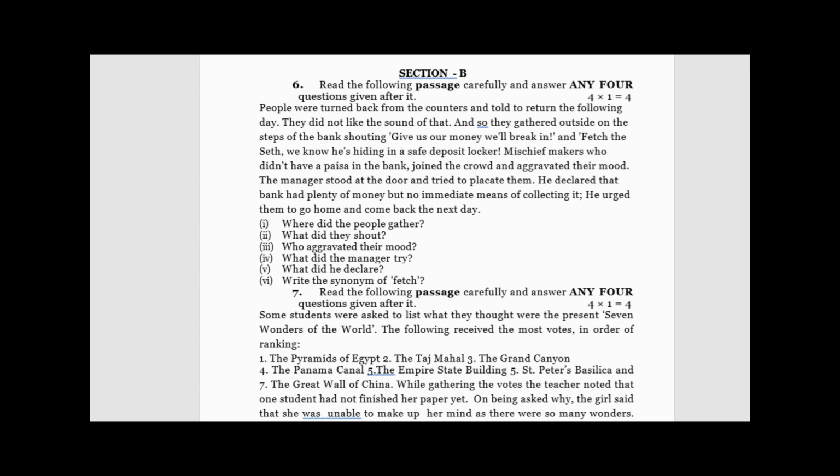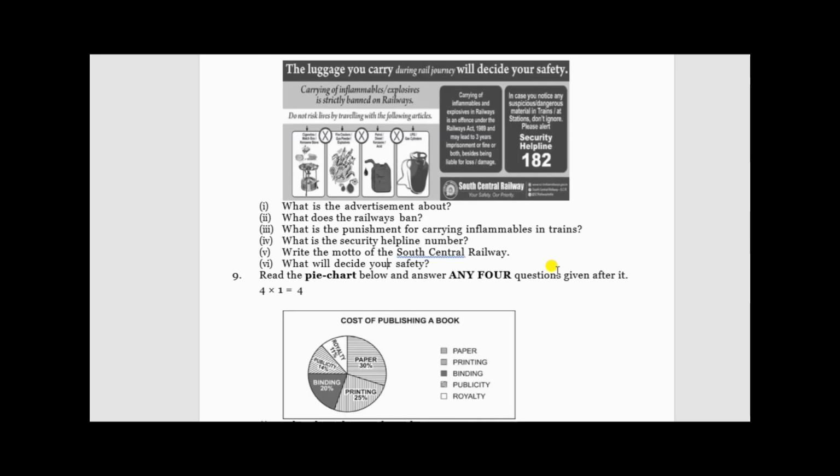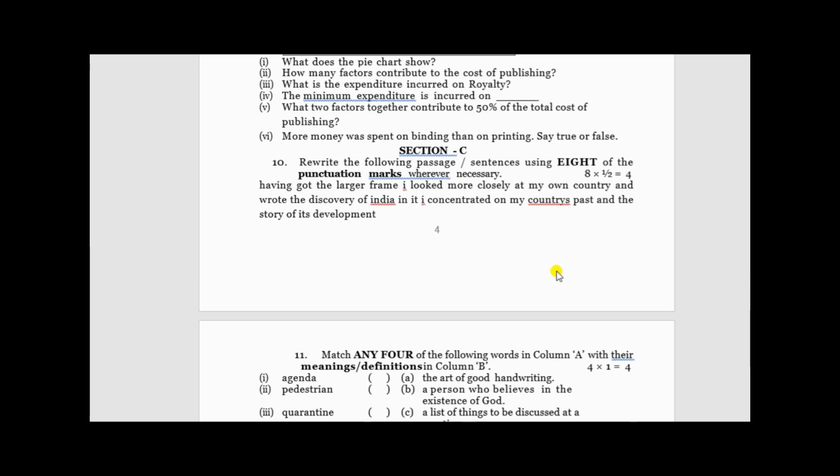Question number 8 and 9 are also the same, but there we'll have non-verbal data. Here we have verbal data, which is nothing but a passage. You will be given an advertisement or a pie chart or a bar graph or something. In question number 8, it is an advertisement. In question number 9, a chart or graph. You have to read it, analyze, and just answer. It's very easy. And then question number 10 is about punctuation. So here your section C starts. Section B is for 16 marks, so 40 plus 16, and the remaining is for section C.